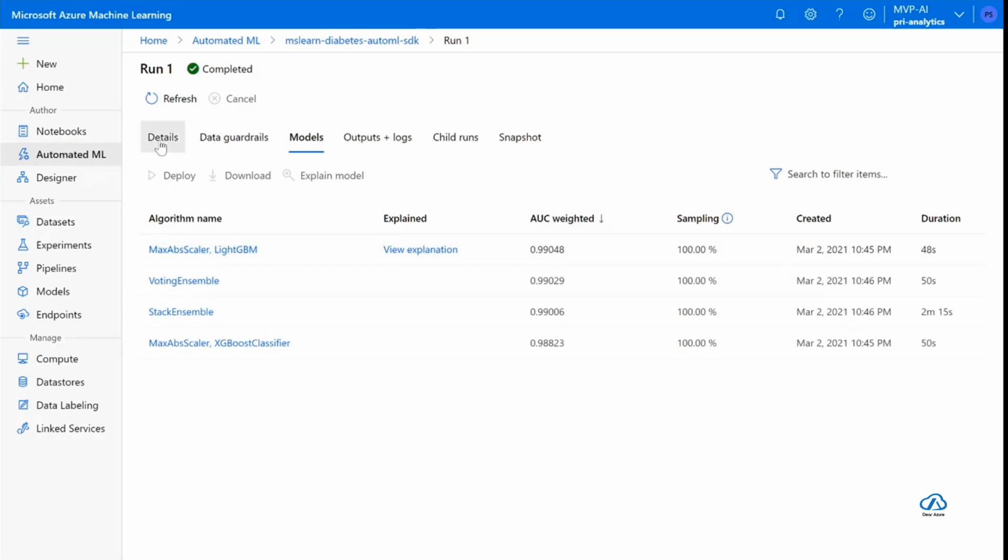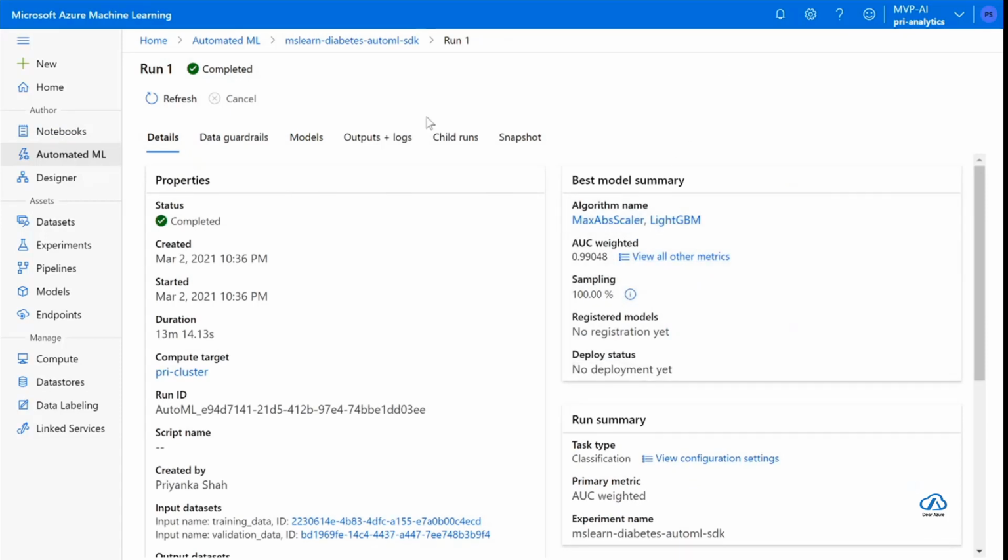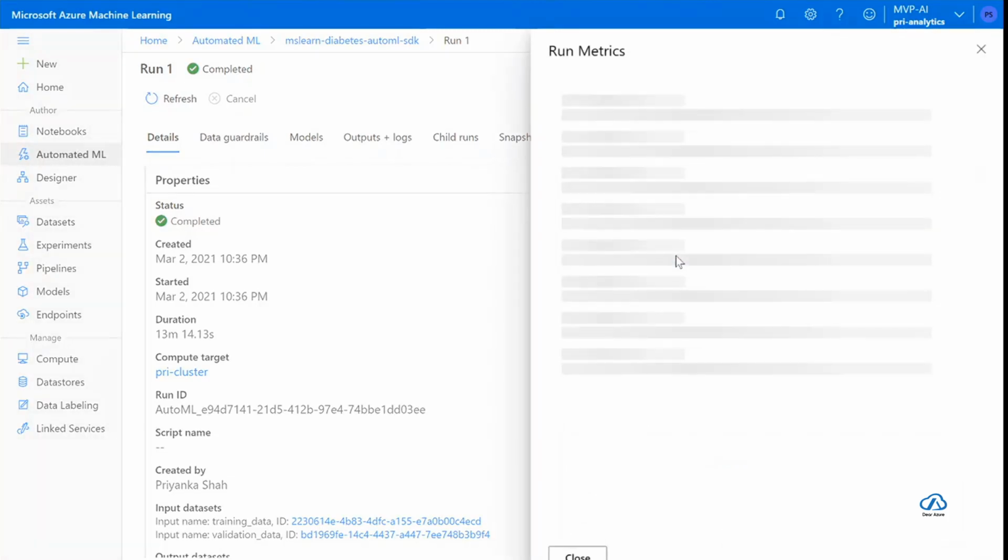Coming back to the details, I also want to show you how, in a studio, we can leverage automated ML without even going back to the ML Studio tab. If you look at the metrics, it will plot out all the metrics that were possible.